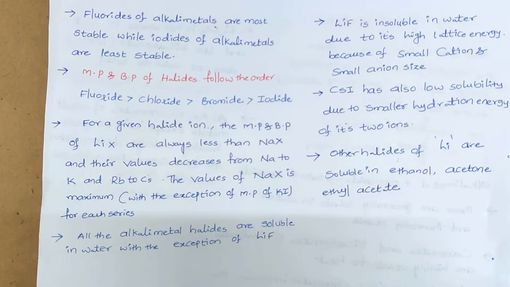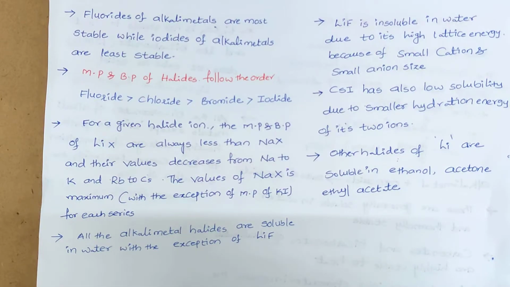So when we see cesium iodide has low solubility, it is due to the smaller hydration energy of the two ions, because both are larger in size. That smaller hydration energy is not sufficient to break the attraction between cesium and iodine. That's why these have low solubility.